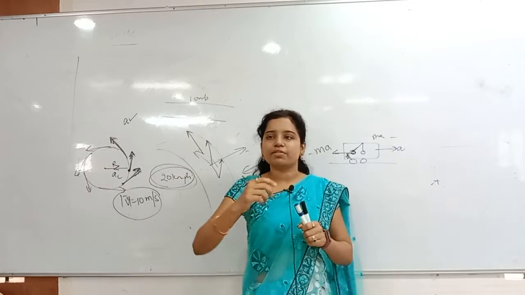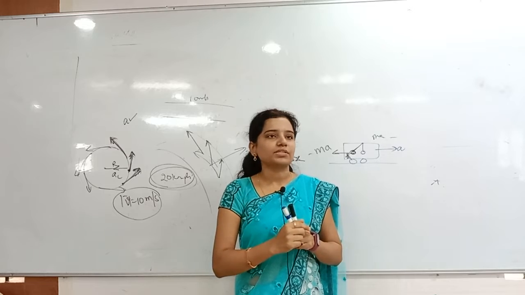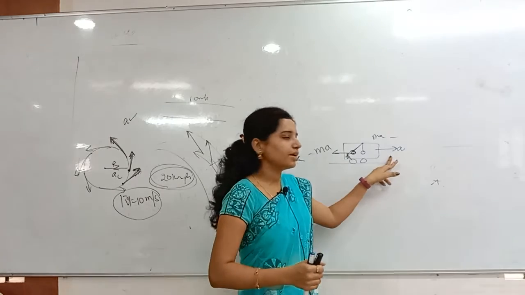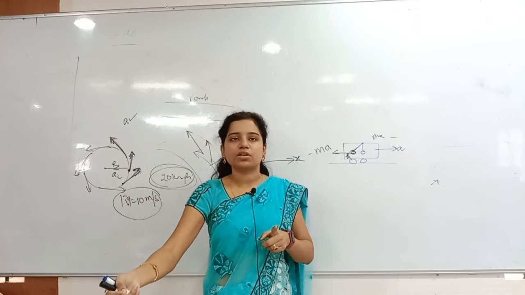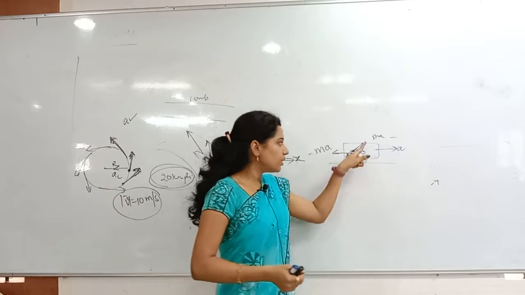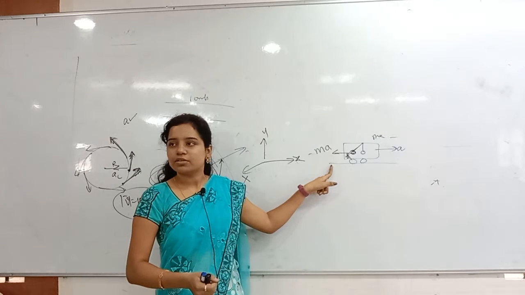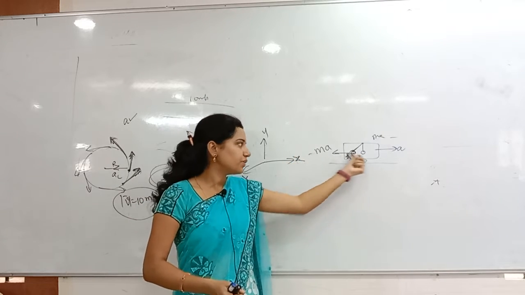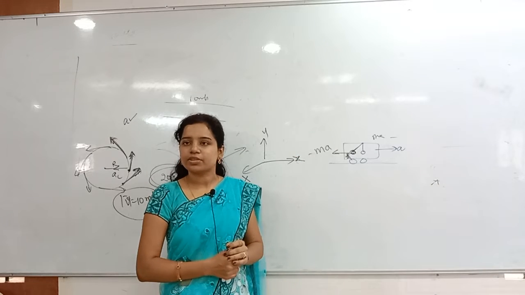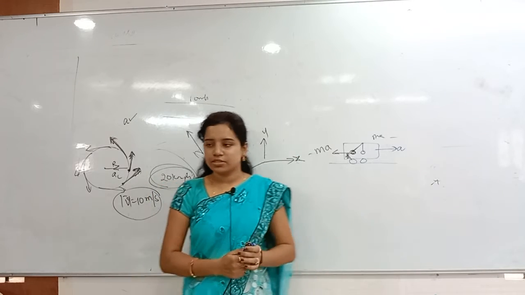Whenever it accelerates, whenever it increases its speed, then what happens? The bus gets accelerated, and the inertial frame suddenly becomes a non-inertial frame. So the pendulum comes in the backward direction. Why? Because in a non-inertial frame, pseudo force will be there. By that pseudo force it is coming in the backward direction. Is the concept clear? Yes? Write that.